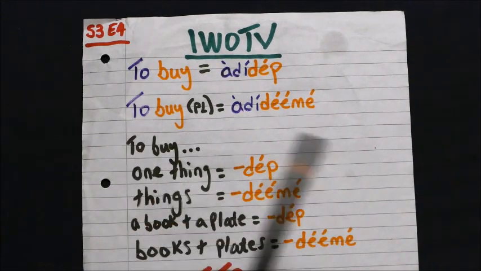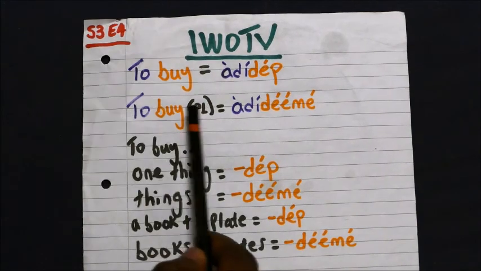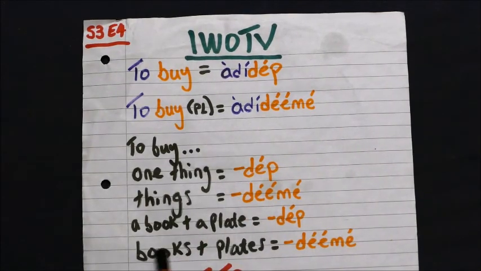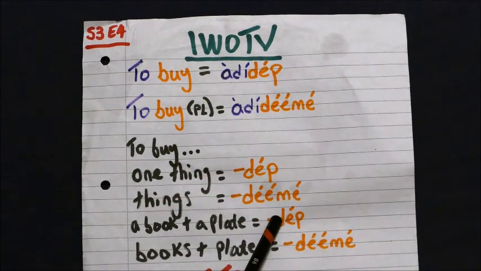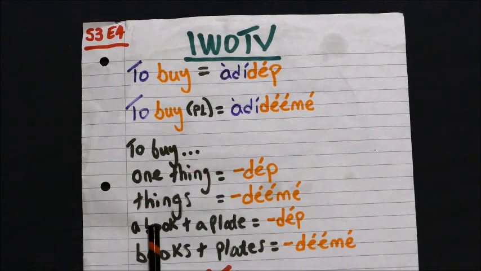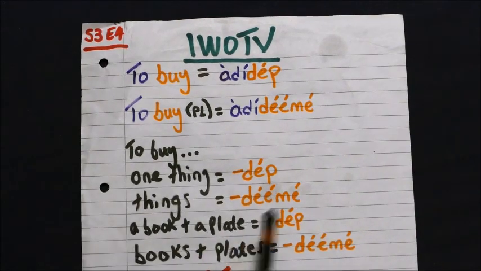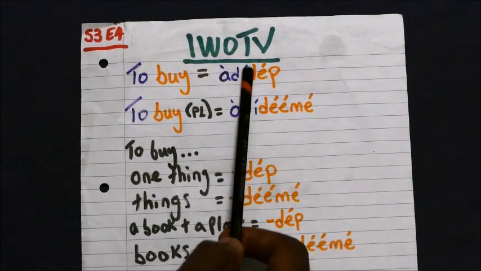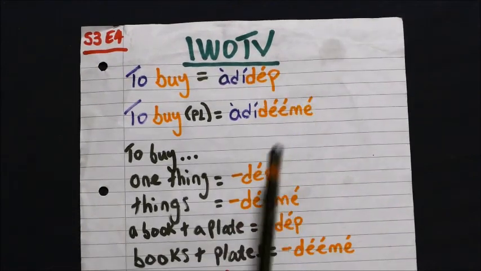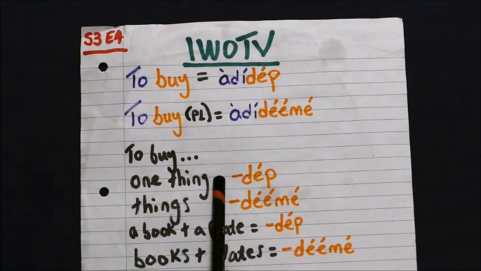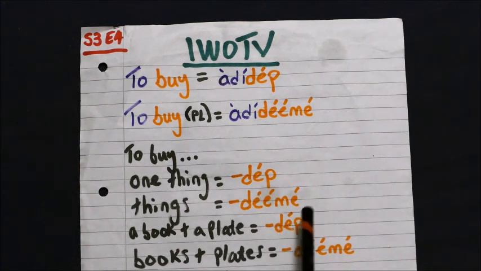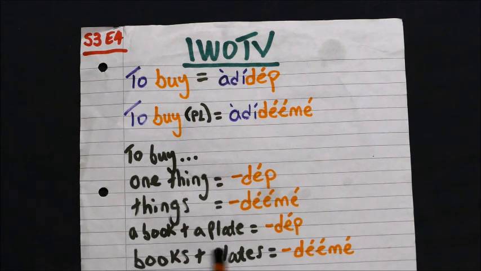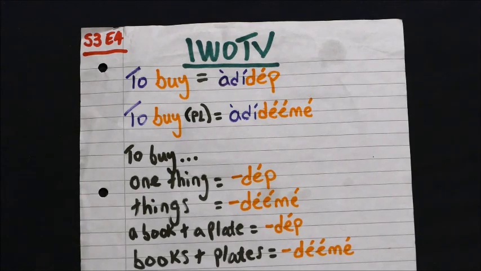Nyem adideme nwed me usan. If you notice, the ending of the sentence is the same. The only difference is which verb we are using. Nyem adidip nwed, nyem adideme nwed, nyem adidip nwed me usan, nyem adideme nwed me usan, right?